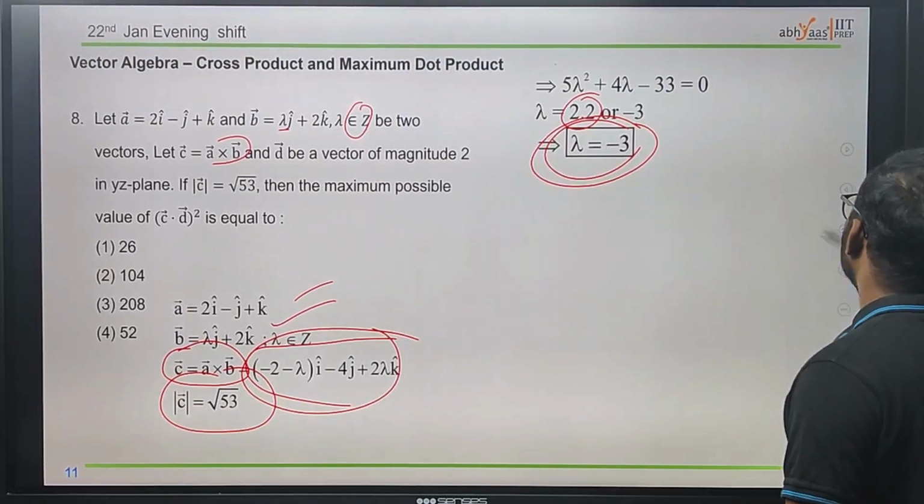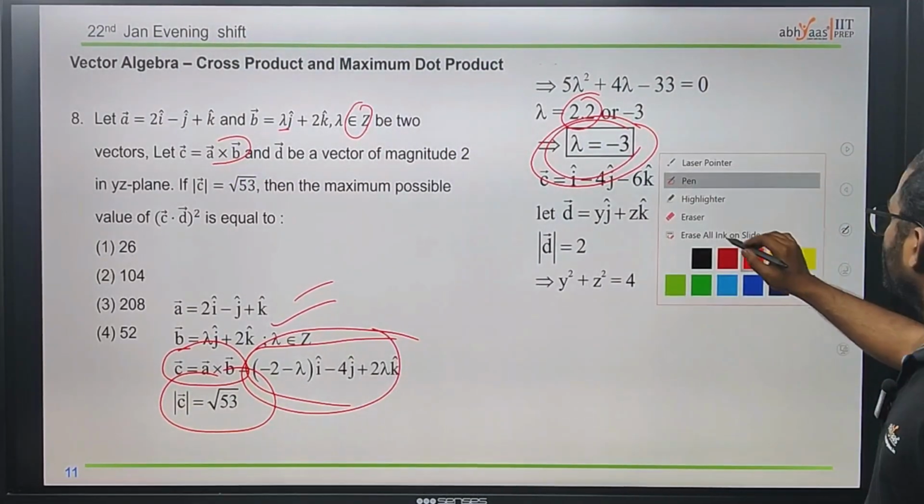Now we need to find the d bar, which is this one.